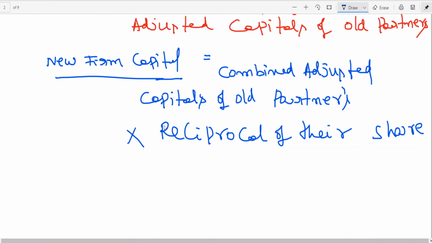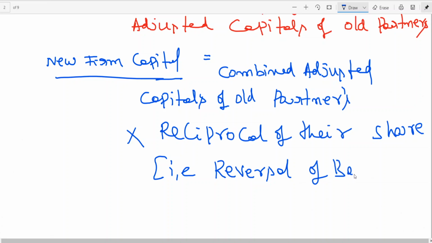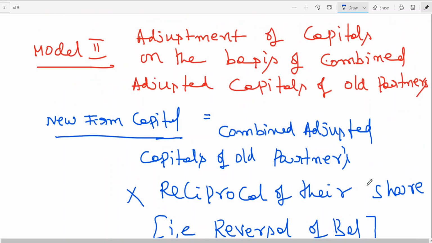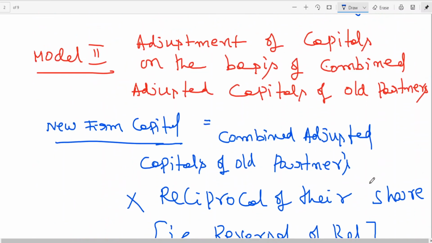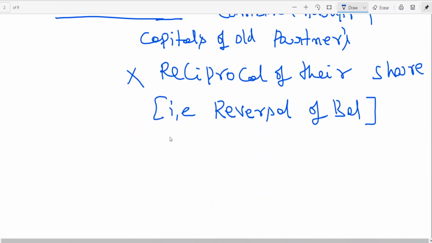Reciprocal of their share means reversal of balance.